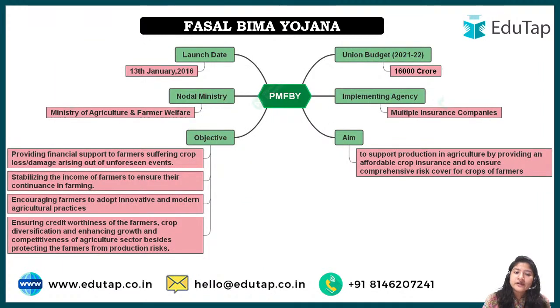We'll go one by one, starting with the launch date. If you are going for any agriculture exam, especially the IBPS examination, be it AFO, or if FCI is again conducted by IBPS, then you should also remember the date. In case of other examinations, you should know the launch year. So the date is 13th January 2016, right? In some cases, it was launched on 13 January, but the guidelines were introduced later in February.